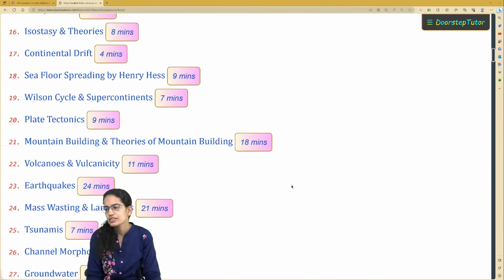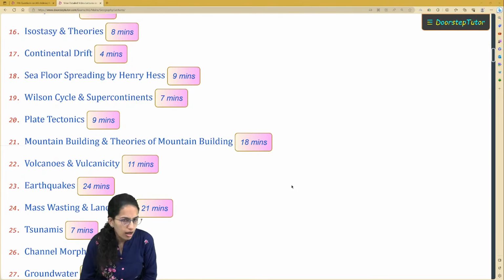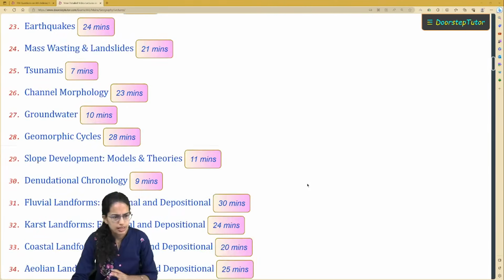Wilson's cycle is not a very popular topic, however we have covered this. If the paper is difficult, you can expect a question from Wilson cycle. So theory of supercontinent and Wilson cycle, extremely important. Theories of mountain building, as I mentioned, it's an important topic. We have covered all the major theories here, so just go back and check those.